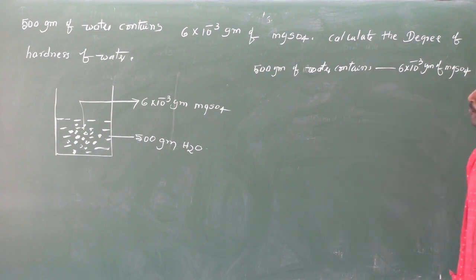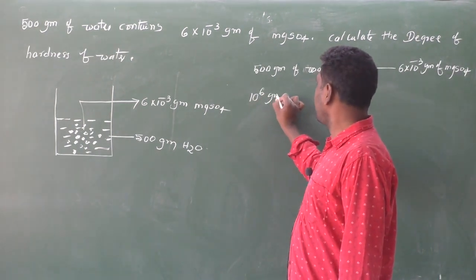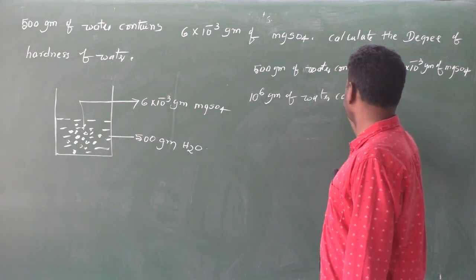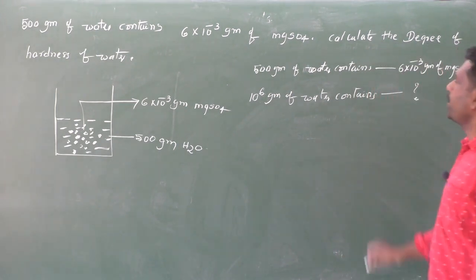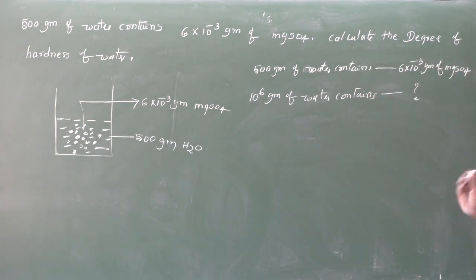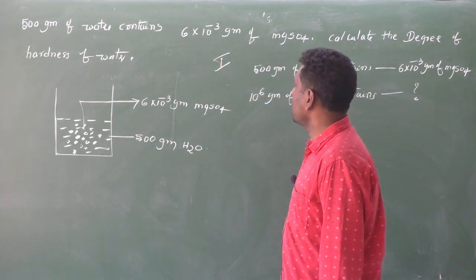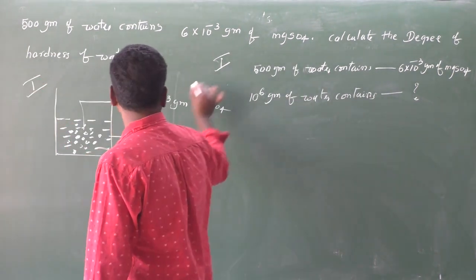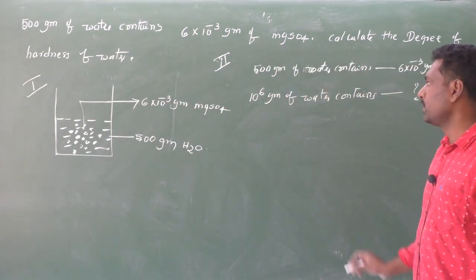Now 1 million means 10 power 6 grams of water contains how many grams of magnesium sulfate? This is the problem. So this is the first step. This is the given data we have written here. This is the second step.